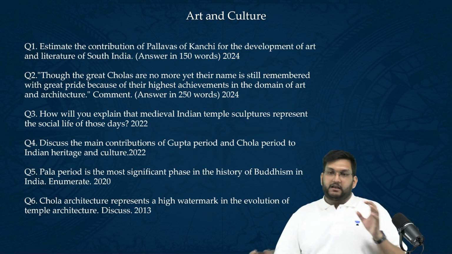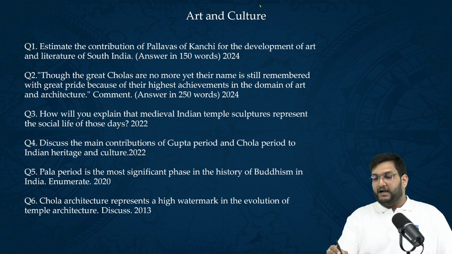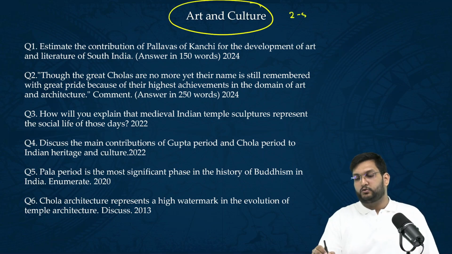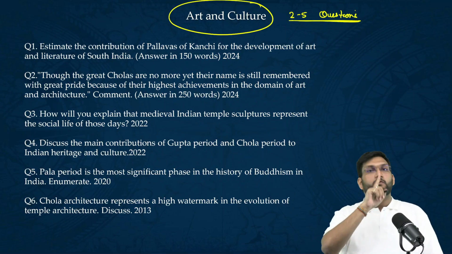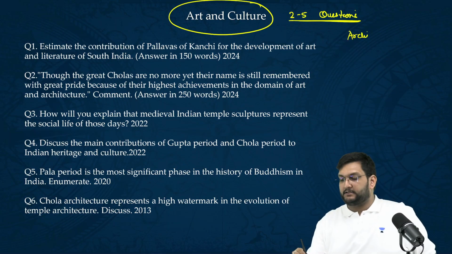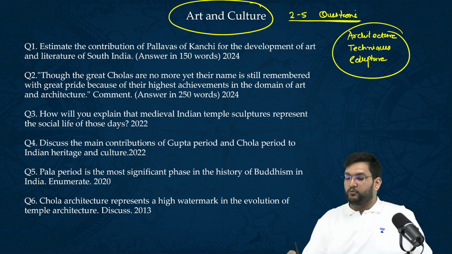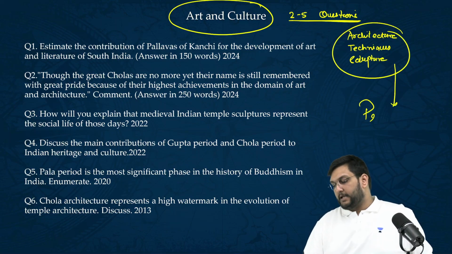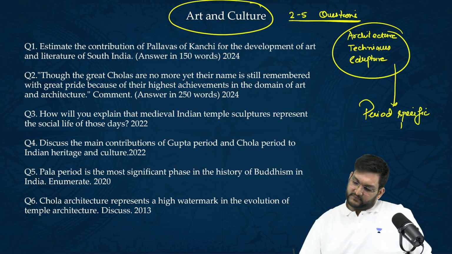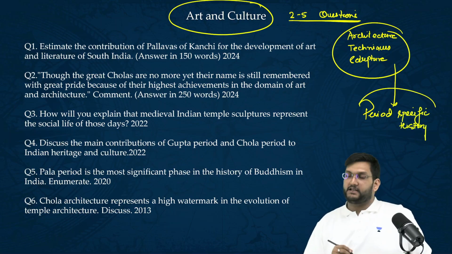Thereafter, let's talk about art and culture. Art and culture, we're getting 5 questions. And UPSC previously used to ask questions on architecture, used to ask question on techniques, sculpture. Now UPSC has moved away from this to what is called period specific history. That is why you have to have an understanding of the period.